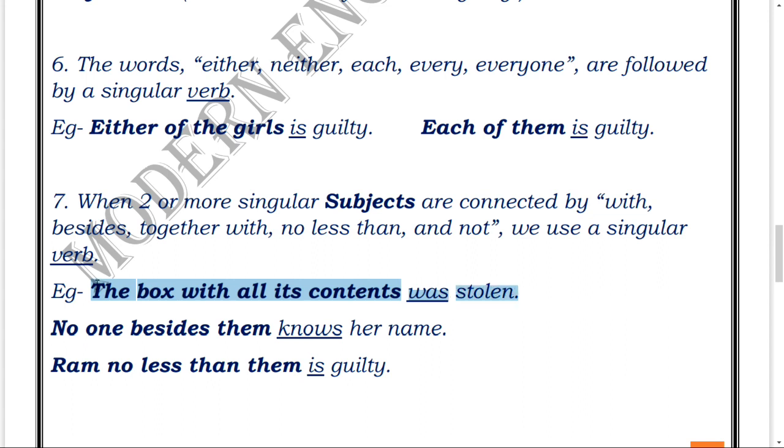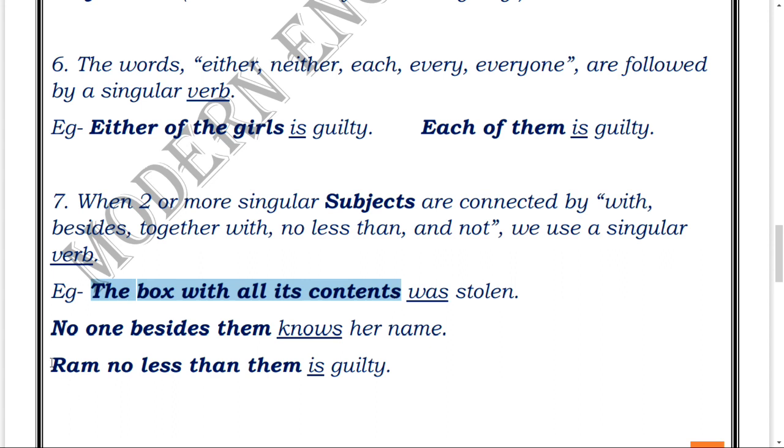See, actually speaking, from here to here, it's a nominal, a noun phrase: "The box with all its contents." You can notice that "the box" here is one subject and "all its contents" is also a subject, and both of these singular subjects are connected or linked with "with." So if in a sentence you see two subjects connected with "with," or together with, besides, etc., then the verb has to be singular. One more fact is that from here to here, it's a noun phrase. That is why "was" is being used here.